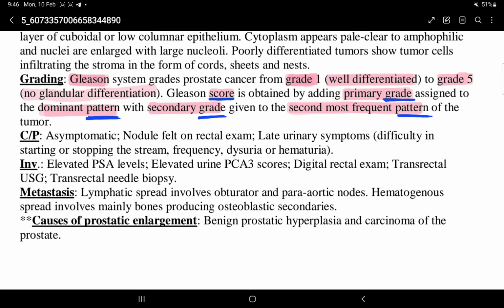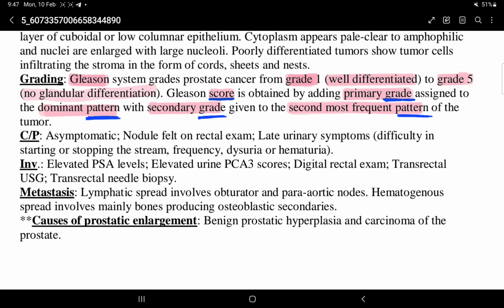Investigations: elevated PSA levels, elevated urine PCA3 scores.